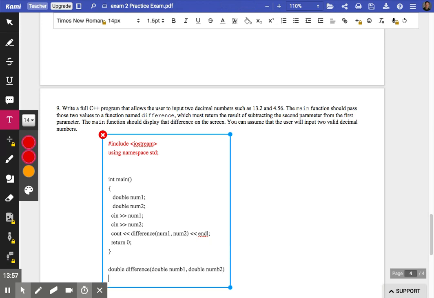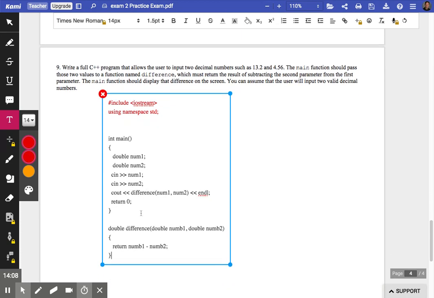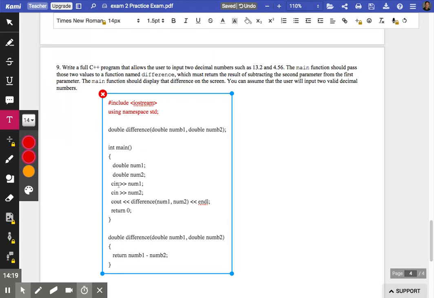And they're both doubles. And I'm going to return whatever the first parameter is minus the second parameter. This is a quick way to do it. And that function header, I'm going to copy and paste and slap it up here as the function prototype and add the necessary semicolon. I believe this is the answer there.